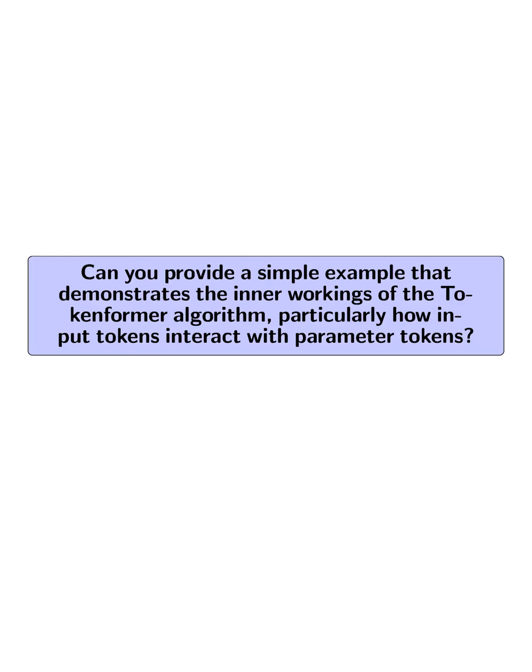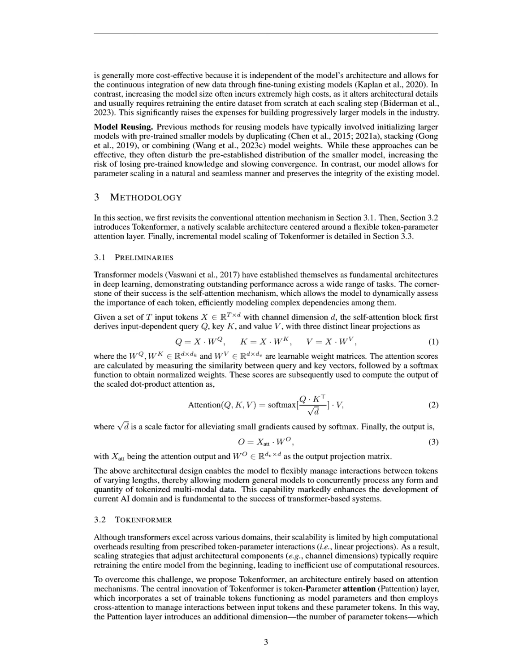Can you provide a simple example that demonstrates the inner workings of the Tokenformer algorithm, particularly how input tokens interact with parameter tokens? The Tokenformer algorithm operates by utilizing a novel token parameter attention layer, which allows input tokens to interact with parameter tokens through a cross-attention mechanism.